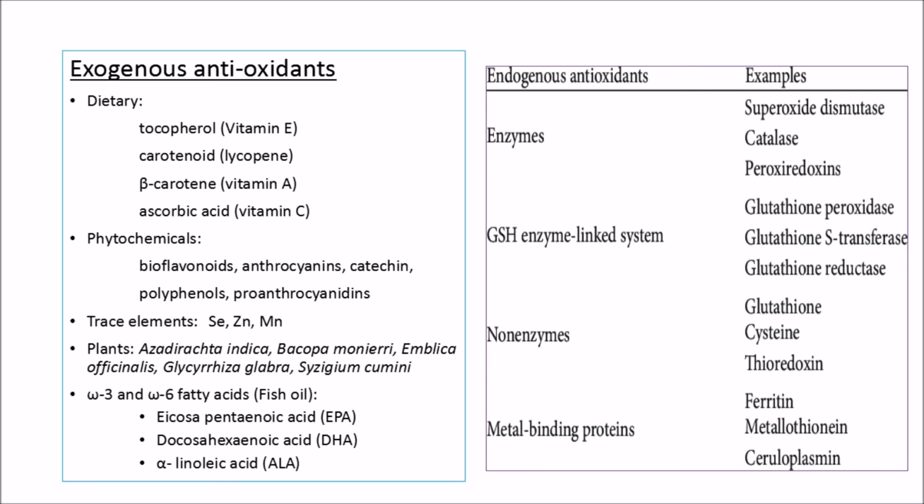The phytochemicals like bioflavonoids, polyphenols, catechin, etc. Trace elements like selenium, zinc, manganese. Plants like Azadirachta indica, Bacopa monnieri, Emblica officinalis, Glycyrrhiza glabra, Syzygium cumini. Fish oil containing omega-3 and omega-6 fatty acids like eicosapentaenoic acid, docosahexaenoic acid, alpha linolenic acid.